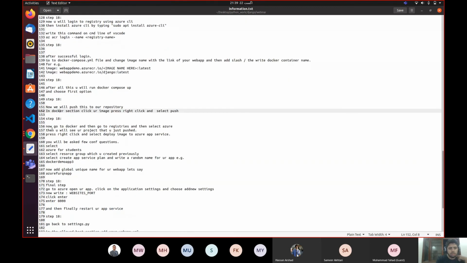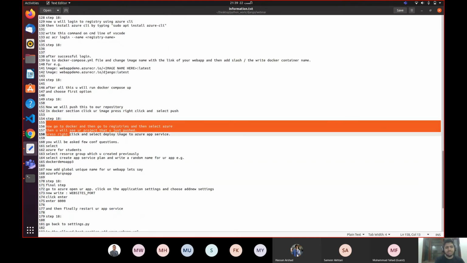Step number 18, go to Docker and then go to repository registry, and then select Azure.